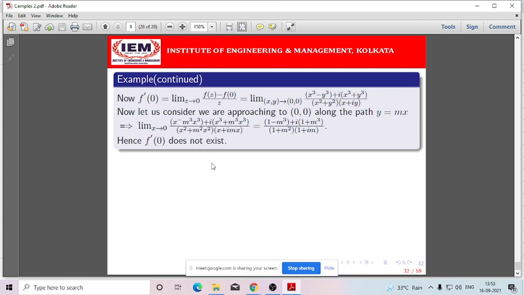So previously by using the necessary and sufficient condition, we have shown that f'(0) doesn't exist. So here also we have shown that f'(0) cannot exist by using the first principle. Was it clear? Was it okay or not? Yes, sir.